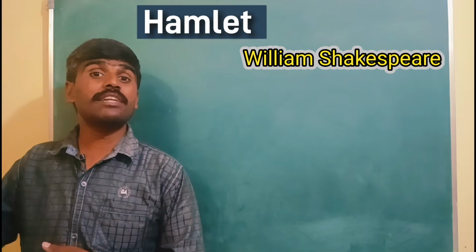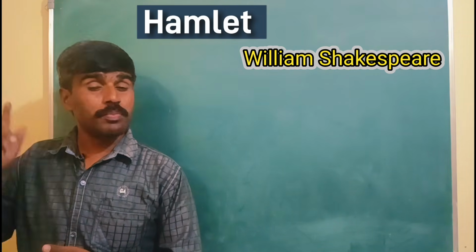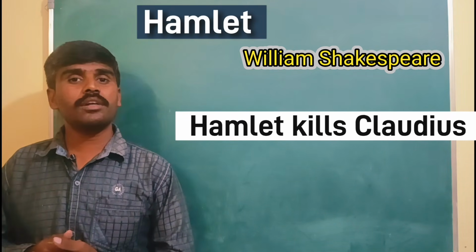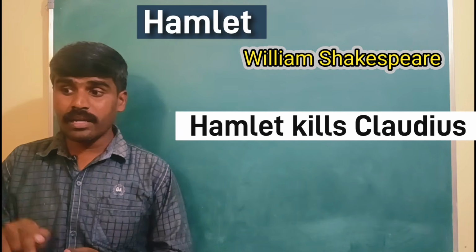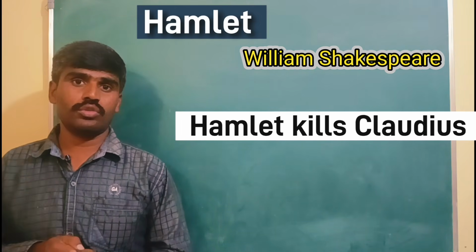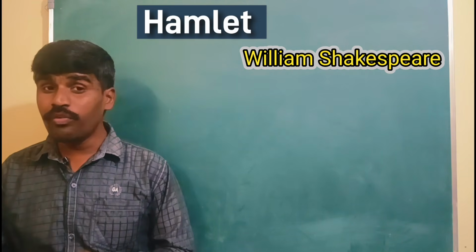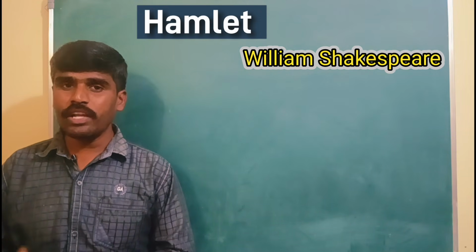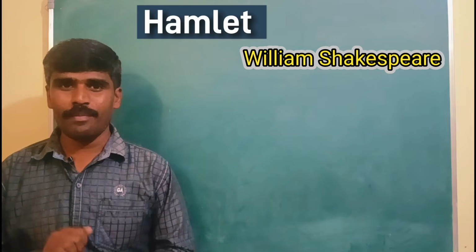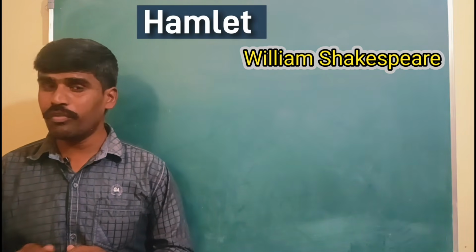But unfortunately it was not Claudius, it was Polonius. Who was Polonius? Polonius was the minister in Claudius' court. He was working under Claudius. He was also the father of Ophelia. Who is Ophelia? Ophelia is a love interest of Prince Hamlet, but he starts avoiding her.